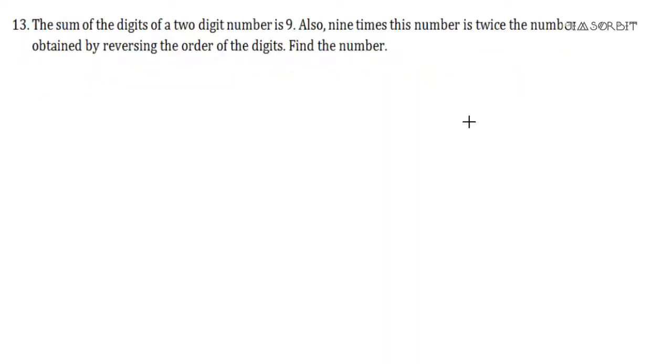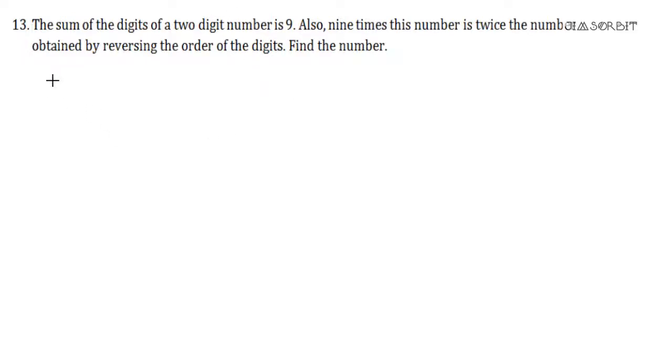Now, question 13 is based on linear equation in 2 variables. Okay, let us read the question. It says, the sum of the digits of a 2-digit number is 9. Also, 9 times this number is twice the number obtained by reversing the order of the digits. Find the number. So, the theory will come in the later part of the video series. Right now we are focusing on the solution. So, I hope you remember some of the basic things.